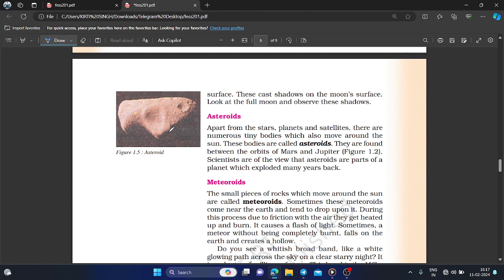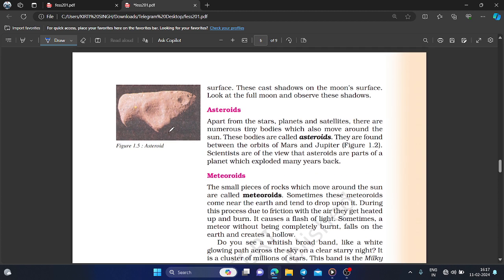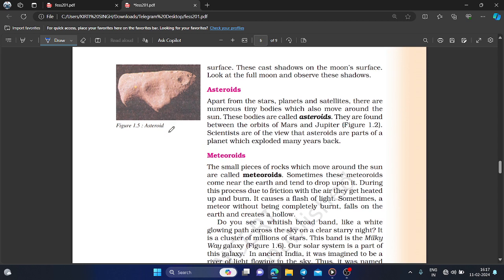Scientists are of the view that asteroids are parts of a planet which exploded many years back, and they are parts of that planet that move around the sun.